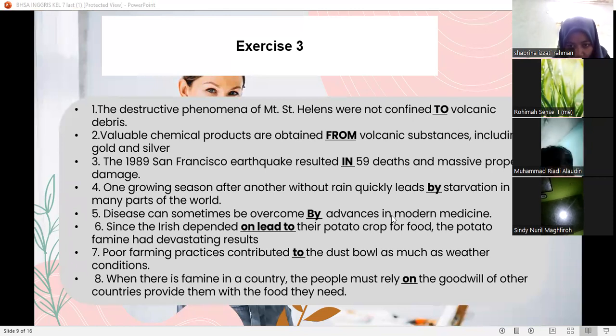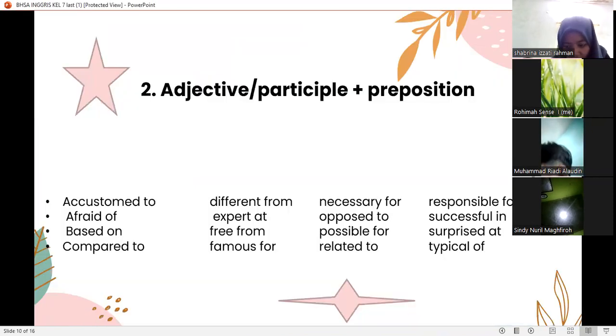Next, 2, adjective and participle prepositions. Accustomed to, different from, necessary for, responsible for. Next, afraid of, expert at, cautious of, successful in.